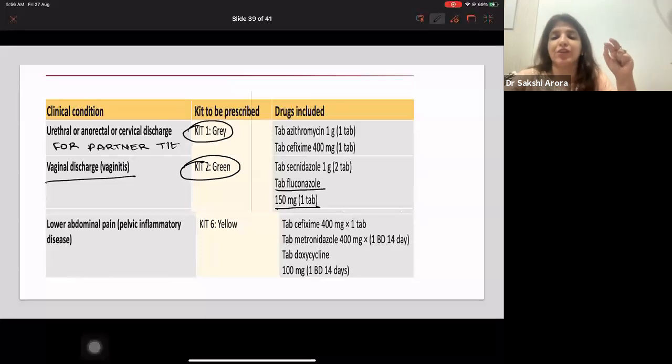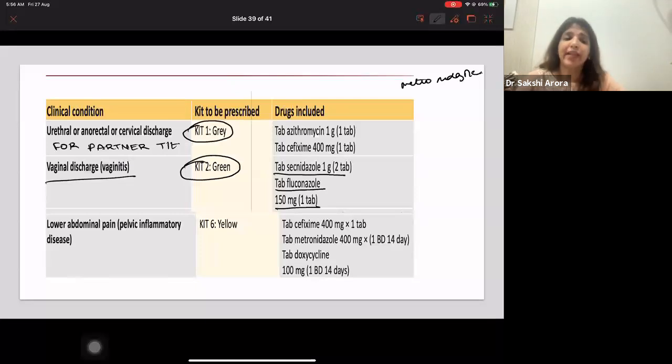Bacterial vaginosis and trichomonas we normally treat with metronidazole, but this kit doesn't have metronidazole. This kit has secnidazole, 1 gram, 2 tablets. Clear to all of you? Yes? Okay. Then comes kit 3, which is for PID.